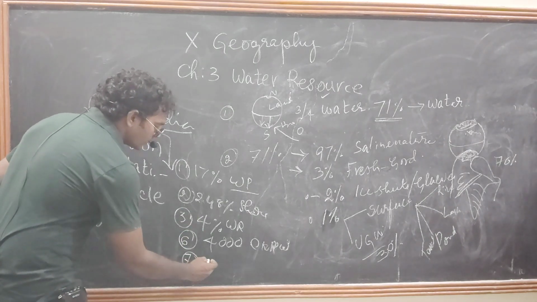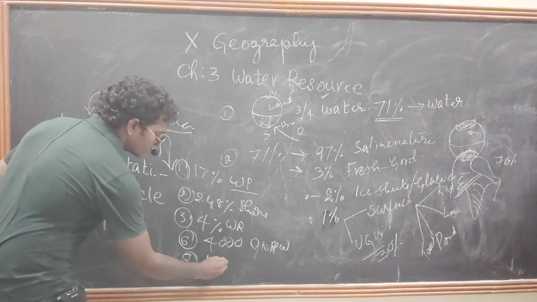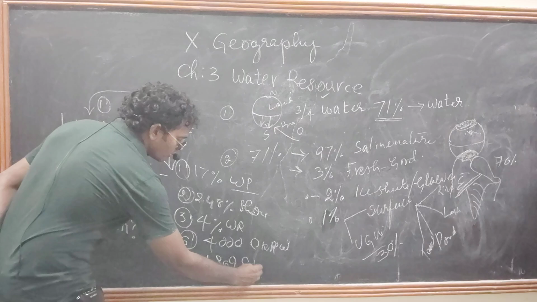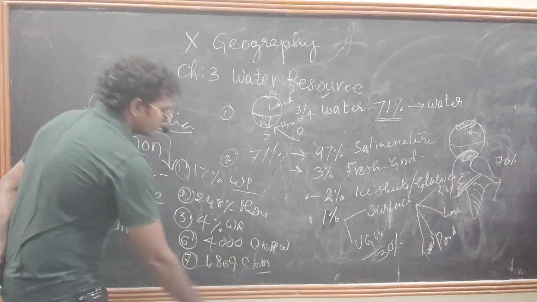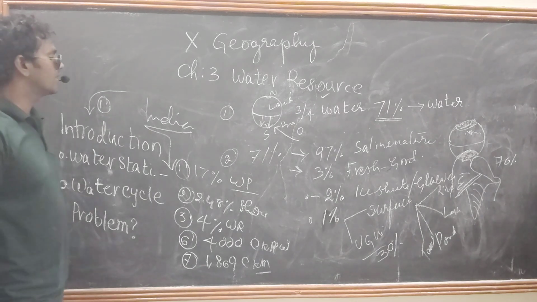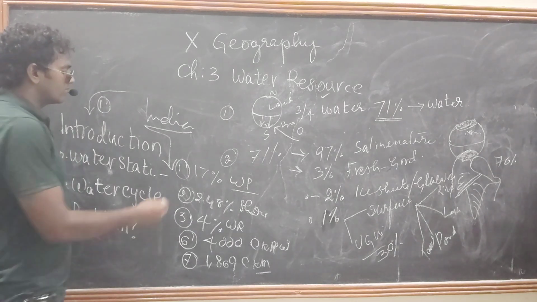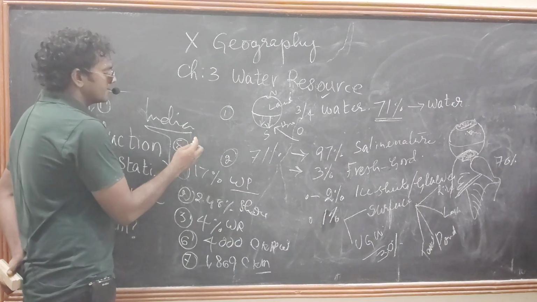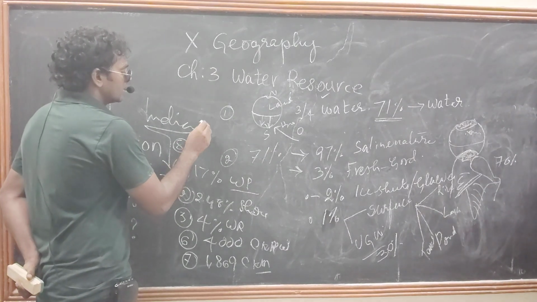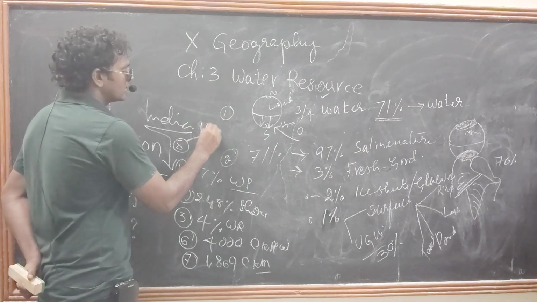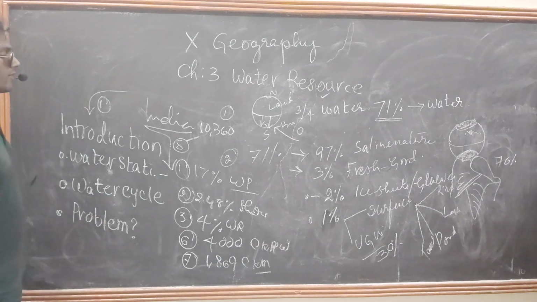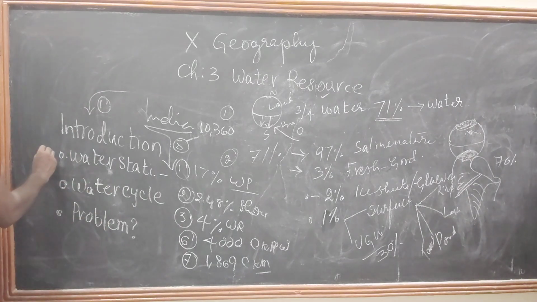Coming to India, we have nearly 1,869 cubic kilometers of rain. See, these are the statistics of water. Is it clear? And one more point we need to discuss here, the 8th point: in India we have nearly 10,360 rivers. And also, see, it is about water statistics.